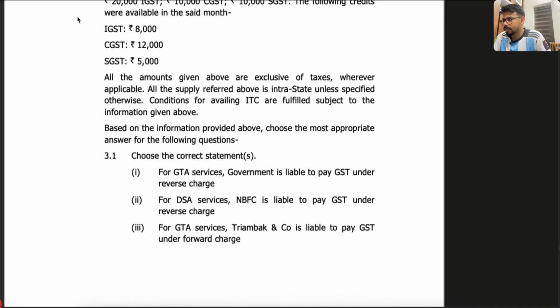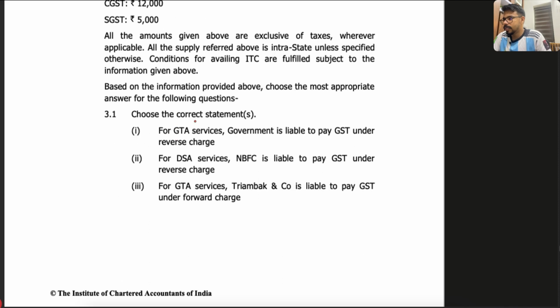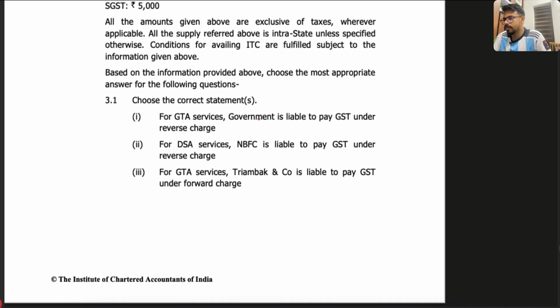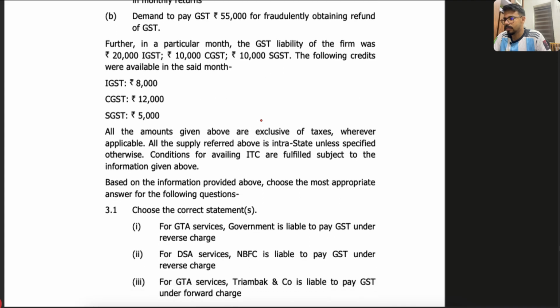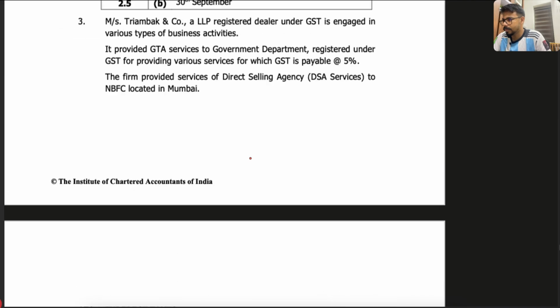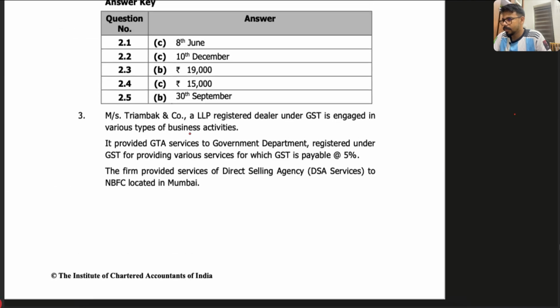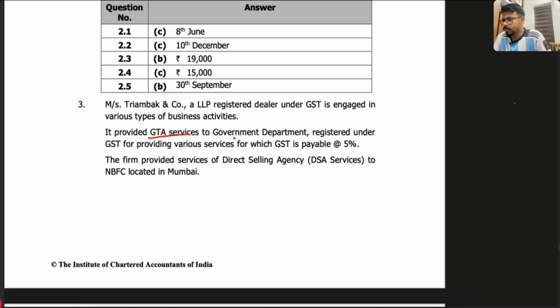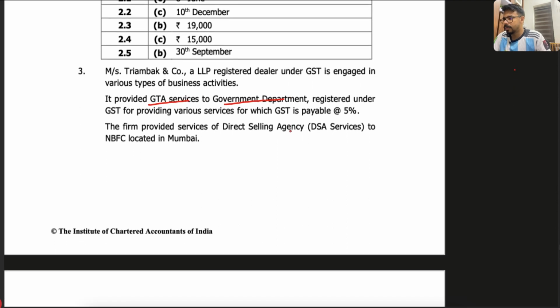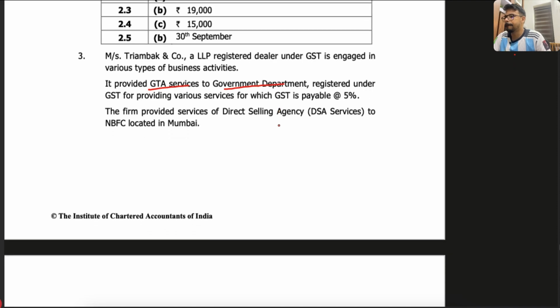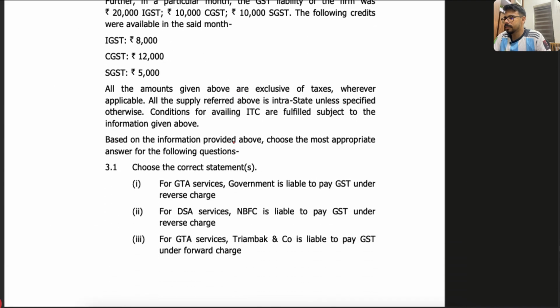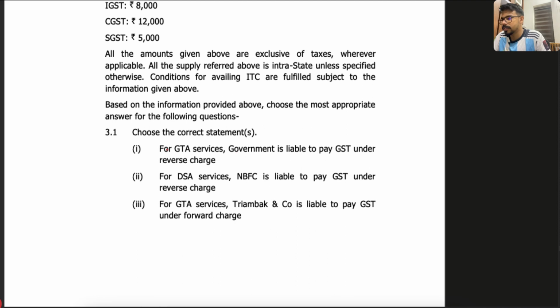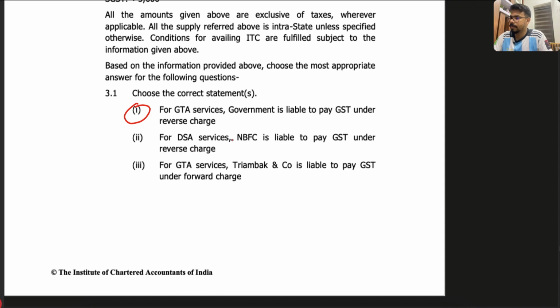The first question they are asking is: choose the correct statement. For GTA service, government is liable to pay GST under reverse charge basis, and for DSA service, NBFC is liable to pay under reverse charge.